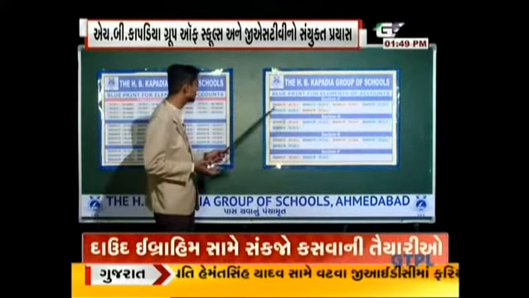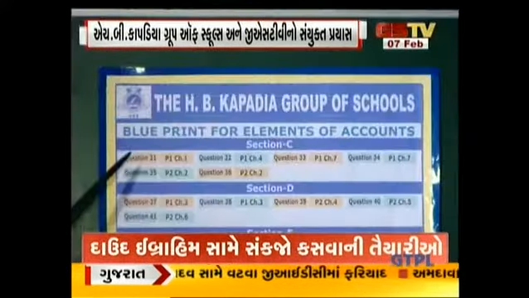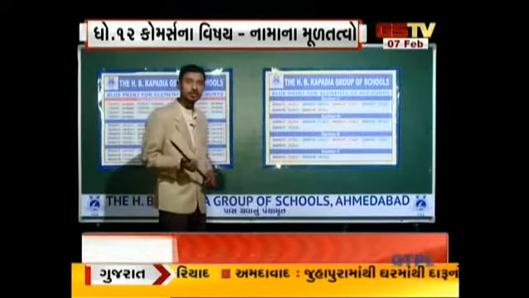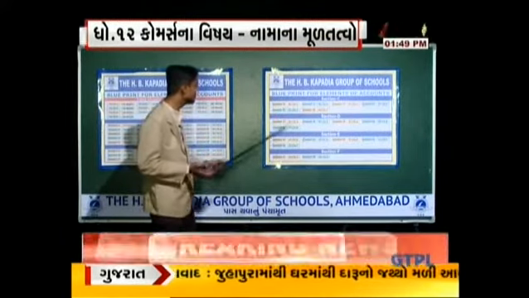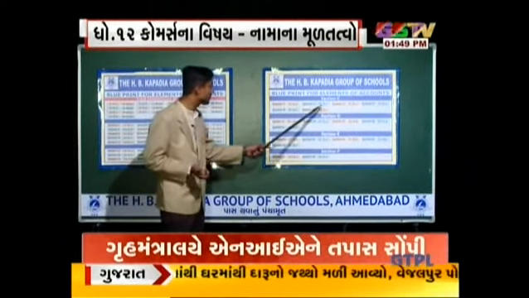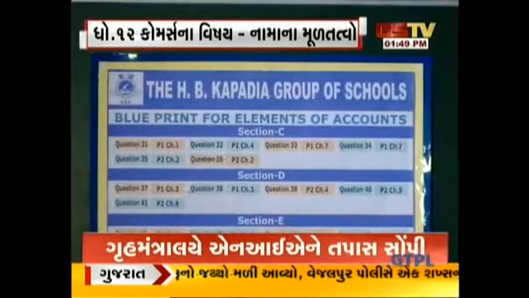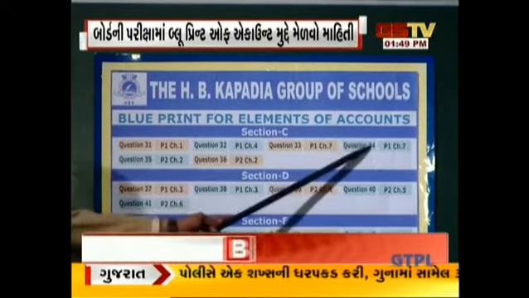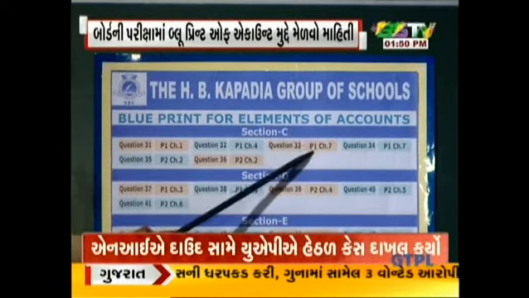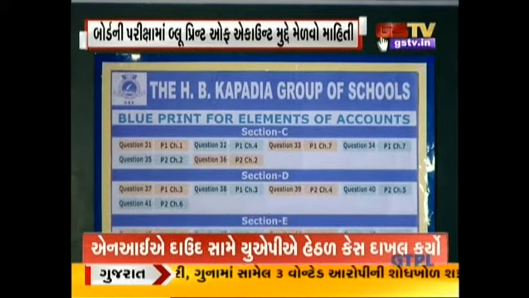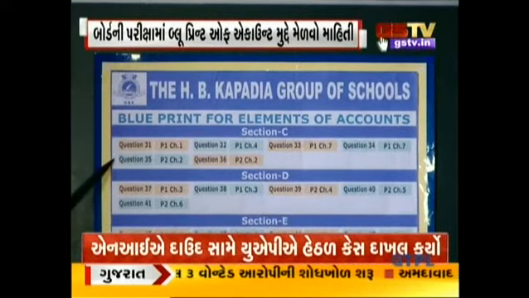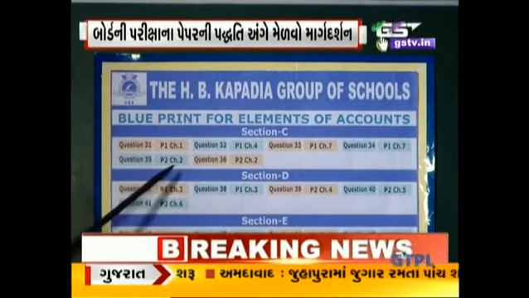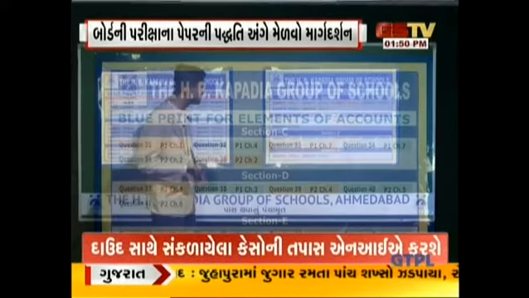Now let us discuss thoroughly. First question will be asked from part 1 chapter number 1, introduction to partnership. Second question will be asked from part 1 chapter number 4, reconstruction of partnership. Third and fourth questions will be asked from part 1 chapter number 7, dissolution of partnership. And fifth and sixth questions will be asked from part 2 chapter 2, accounting for debentures.